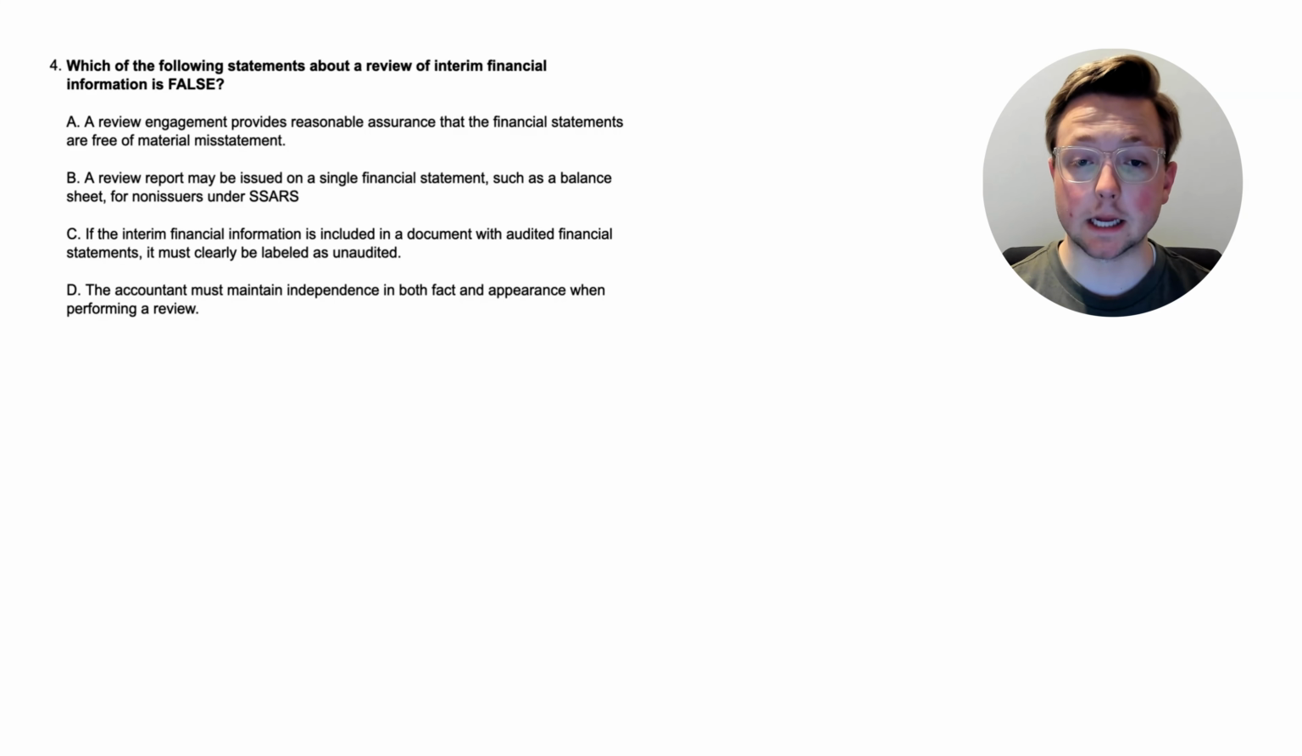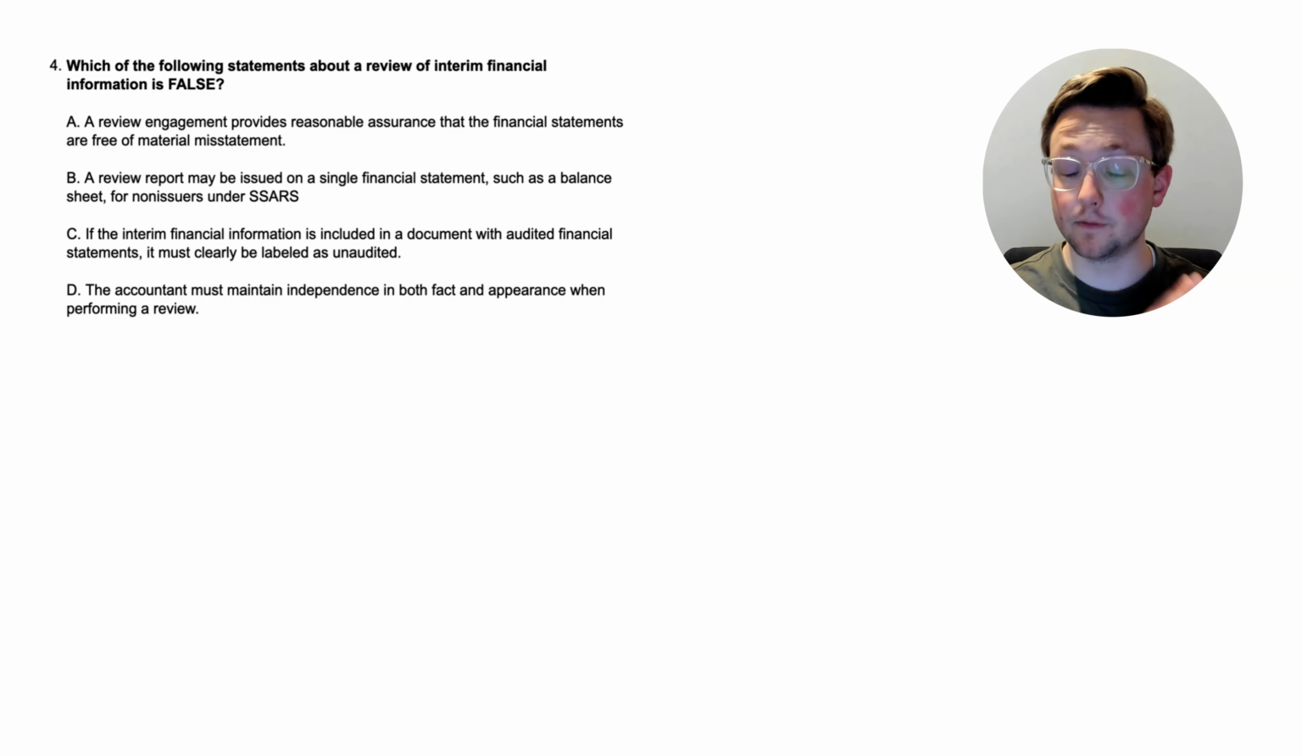Option A, a review engagement provides reasonable assurance that the financial statements are free of material misstatement. Option B, a review report may be issued on a single financial statement, such as a balance sheet, for non-issuers under SSARS. Option C, if the interim financial information is included in a document with audited financial statements, it must clearly be labeled as unaudited. Or option D, the accountant must maintain independence in both fact and appearance when performing a review.